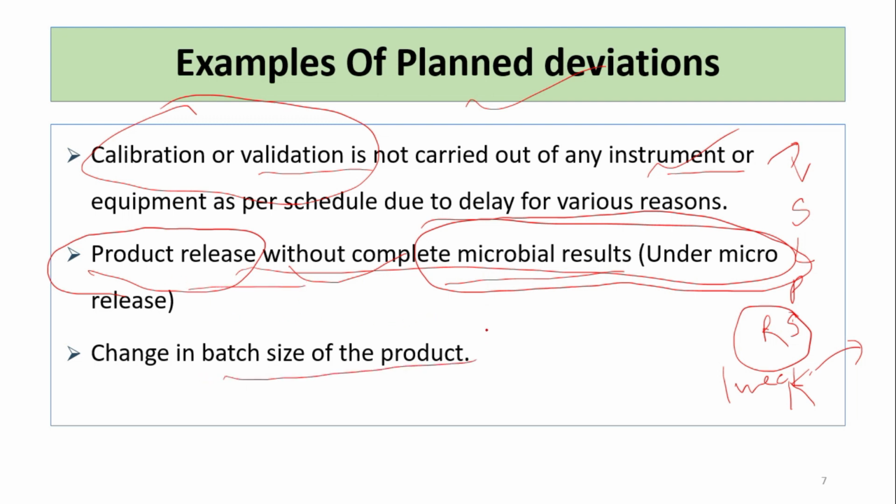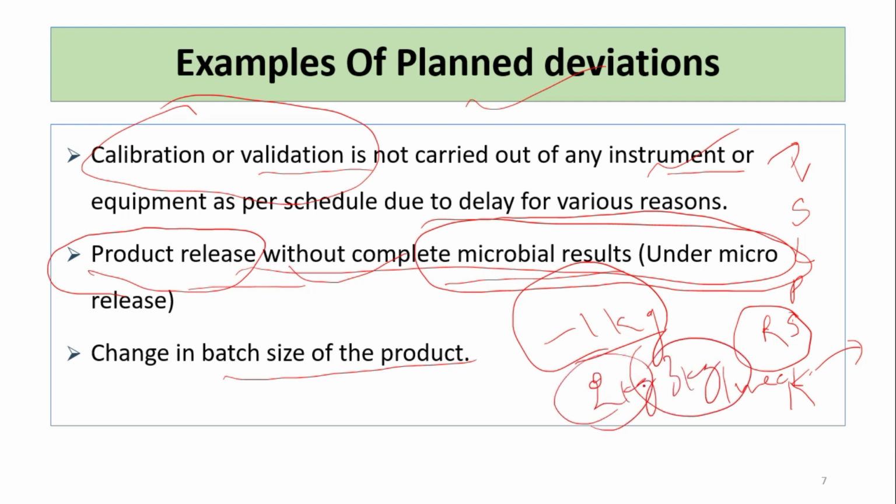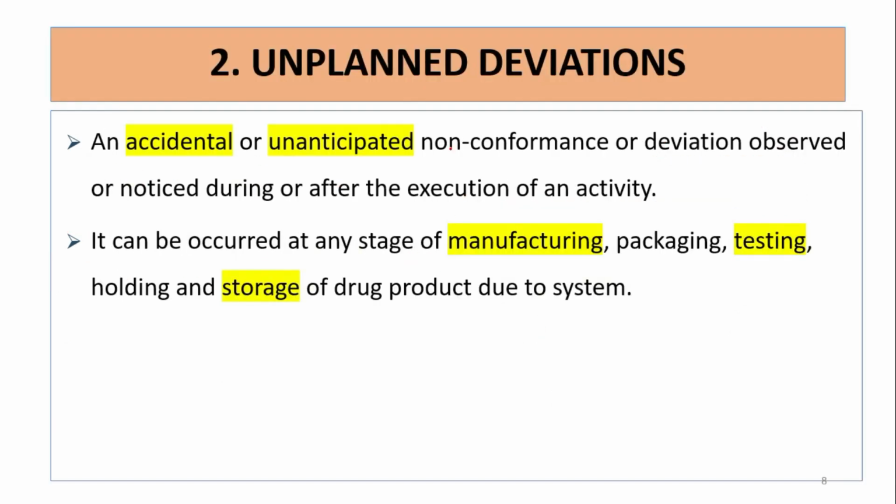Change in batch size of the product. Suppose initially we decided that we will do a 1 kg batch size, but then we changed it to 2 kg, or 3 kg, depending upon the requirement. The specification is not changed, only the batch size is changed. This is acceptable.